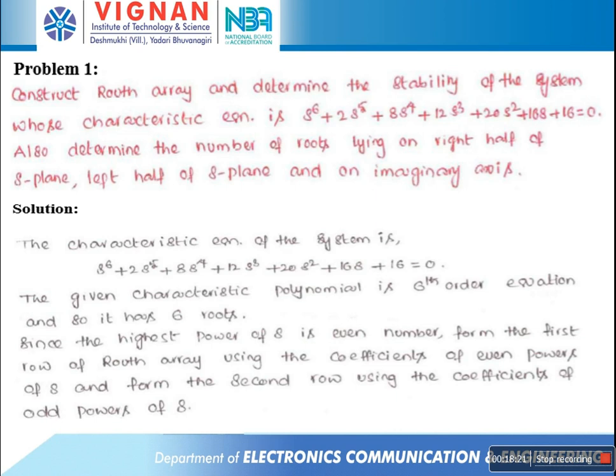So what is the given characteristic equation? This is the given characteristic equation. Which order characteristic equation is it? Sixth order, so it has 6 roots. What is the maximum power of s? 6. The given characteristic equation can be arranged in the form of two rows.